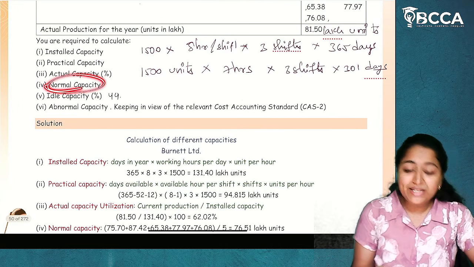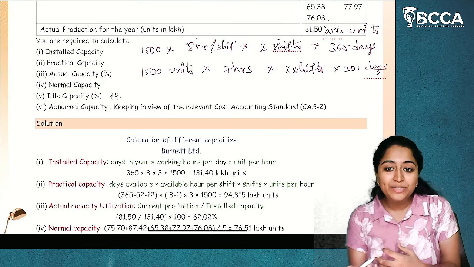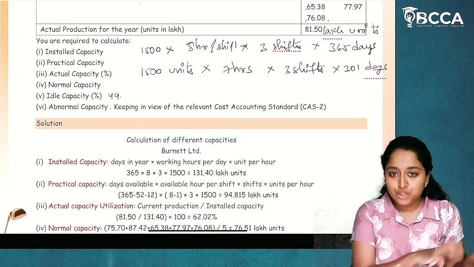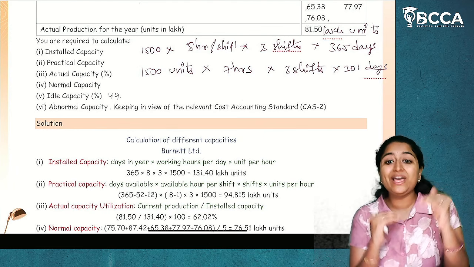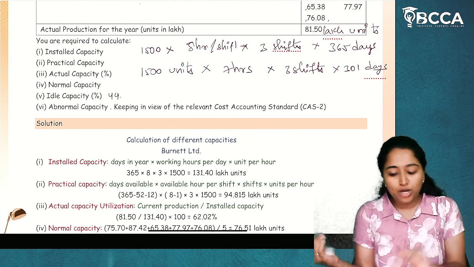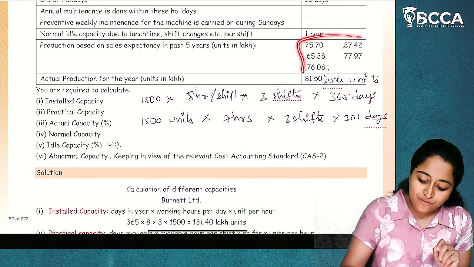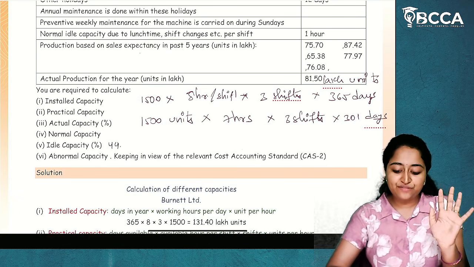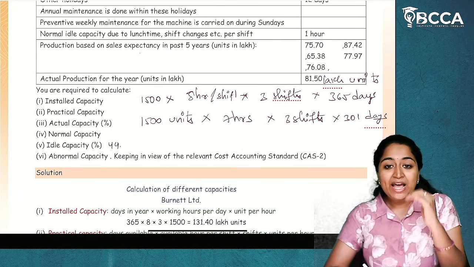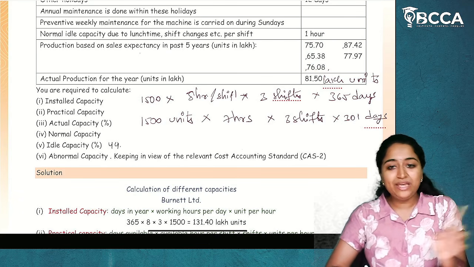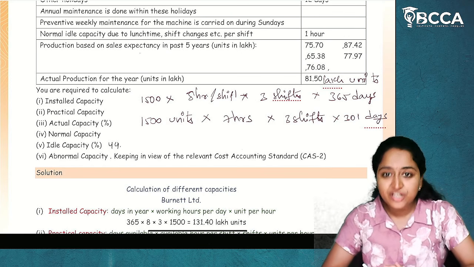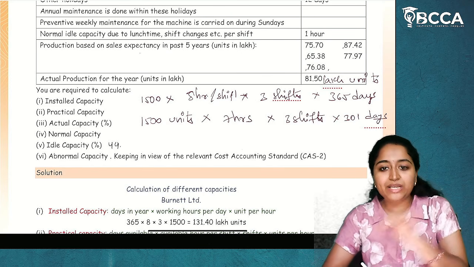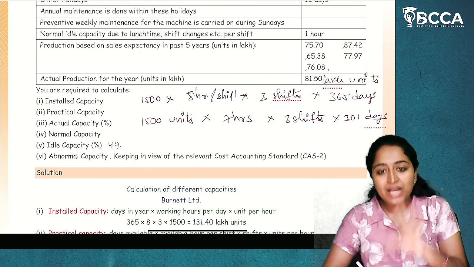Next, normal capacity. Now what I have told you as normal capacity, past periods actual capacity will be taken and we'll do the average for that to derive the normal capacity. Now in the question they have already given us past 5 years production. So this is the past 5 years actual production data. If we are doing the addition and if you are doing the average for that for 5 years, whatever the capacity we derive is called as normal capacity.